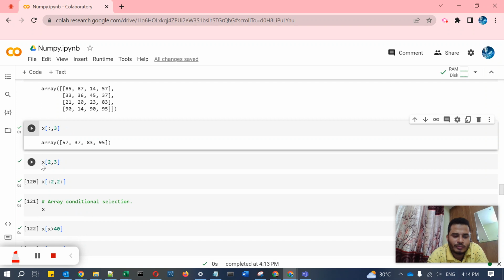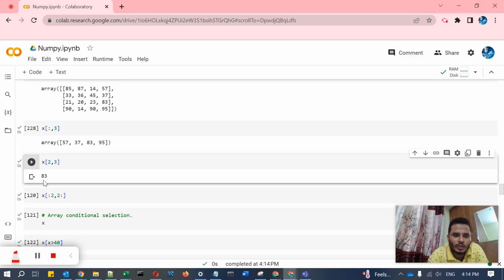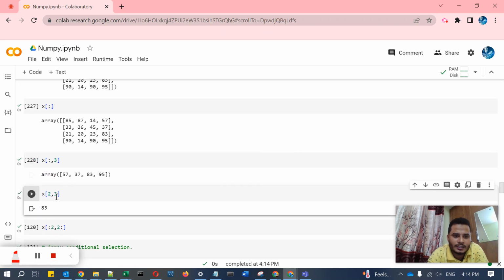So like this, you can first try the second row and third column. 83. We'll check the first row and second row; these two rows have been considered. Then the third column, 0 1 2 3, it is the 83. Sorry, we started wrongly.